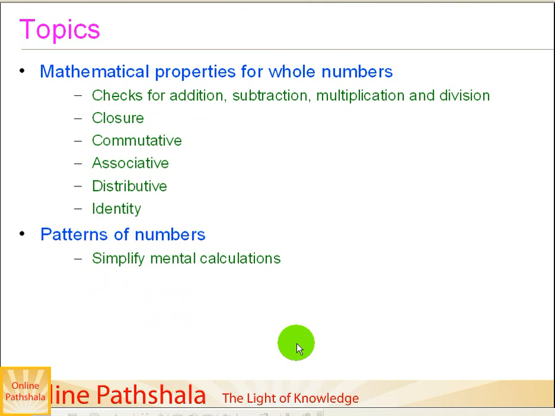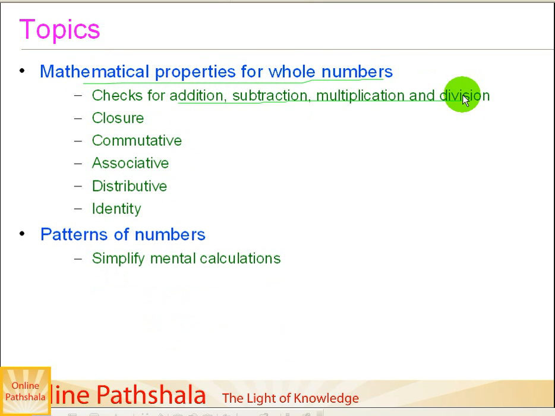After that we move on to a detailed discussion on the mathematical properties of whole numbers. When we say mathematical properties of whole numbers, we do checks for the addition, subtraction, multiplication and division operations, and check whether these operations on whole numbers satisfy some types of properties or not.